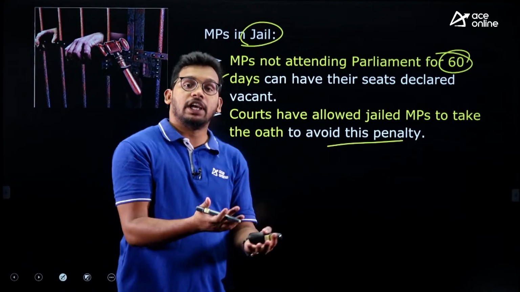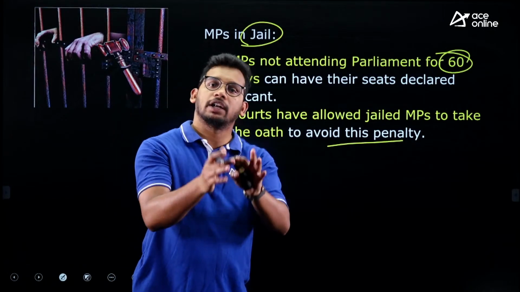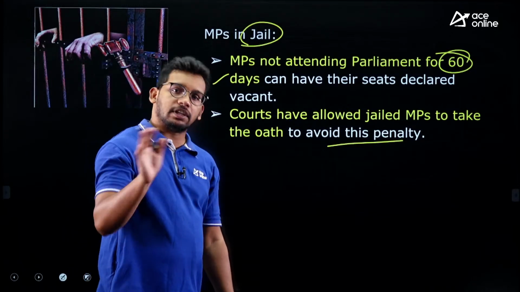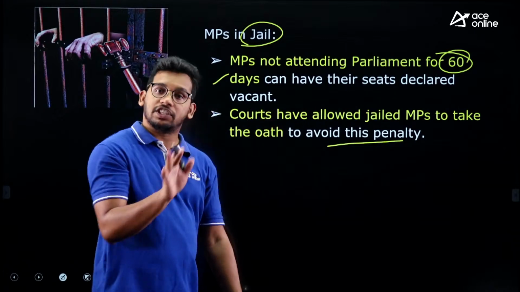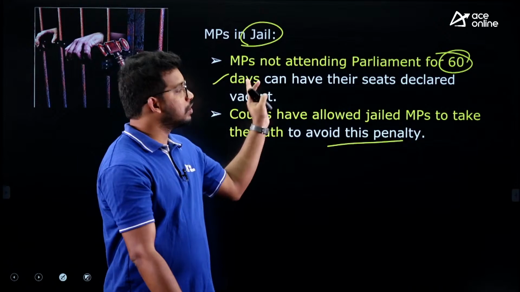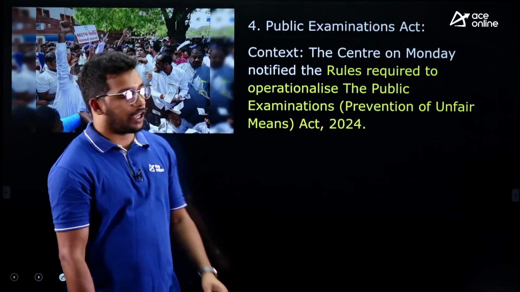The jail authorities or supervisors can allow the person to attend the Lok Sabha and then take the oath. Or it was even said that a person on behalf of the President or the Speaker can visit the jail and administer the oath there as well, right? So it was exempted for those who are in jail. Fine. So these are all about the oath taking ceremony.